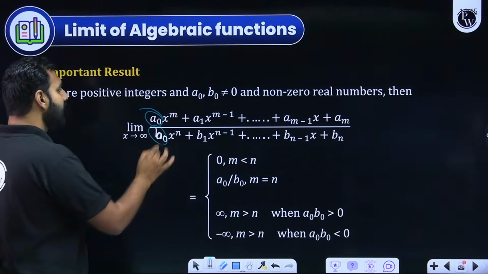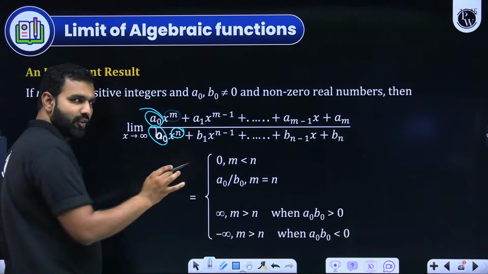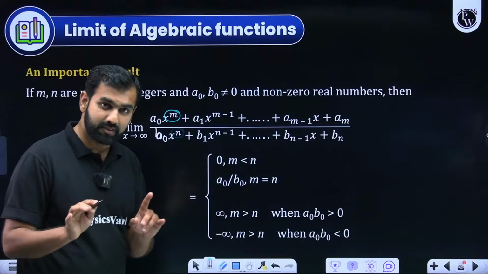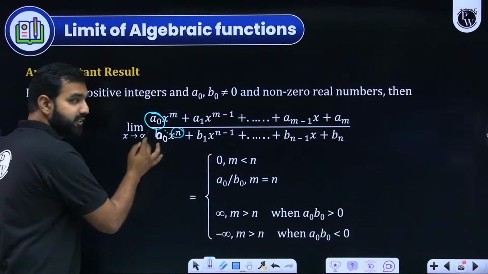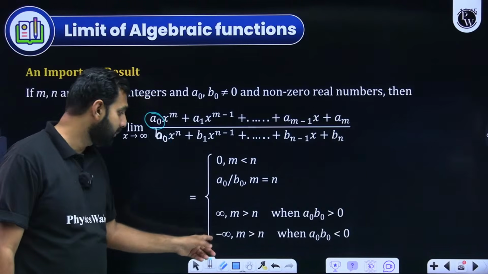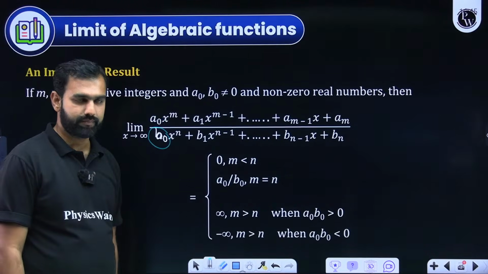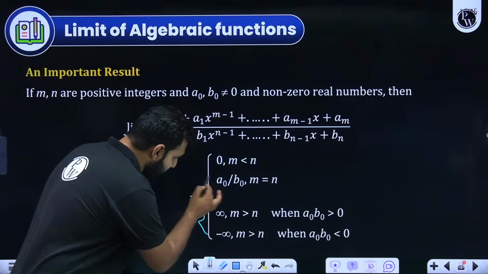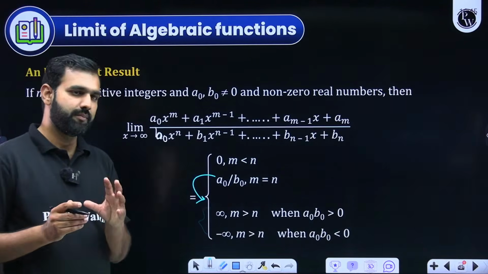Or if the degree of the numerator is greater than the degree of denominator, which is the same case as previous, but if they are of the opposite sign, in that case, it will be minus infinity. These two results are extension of this only, but just with some change.